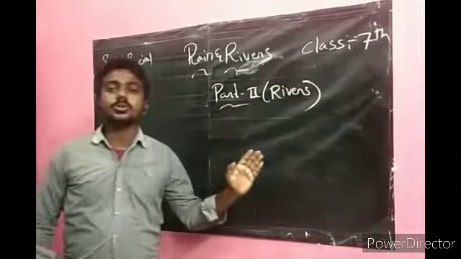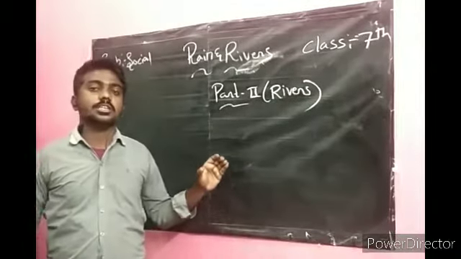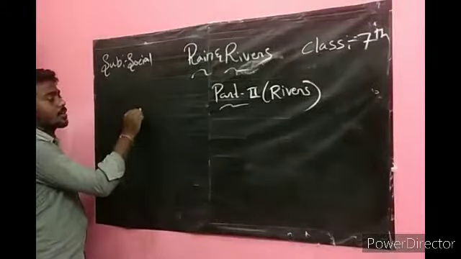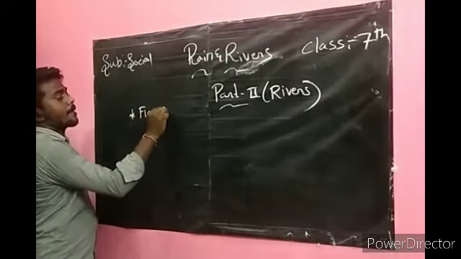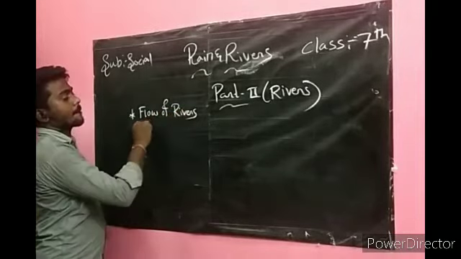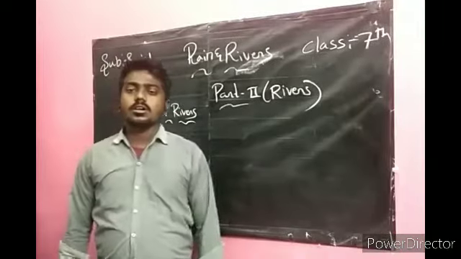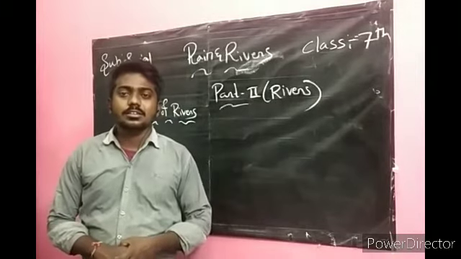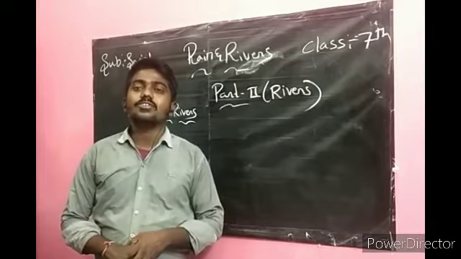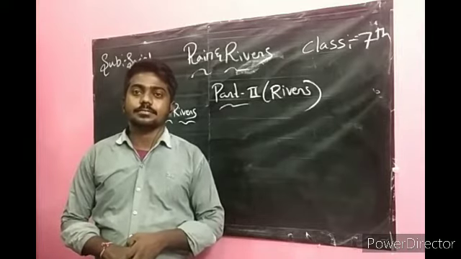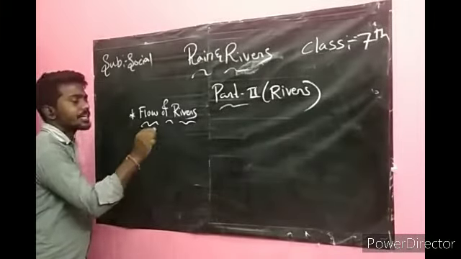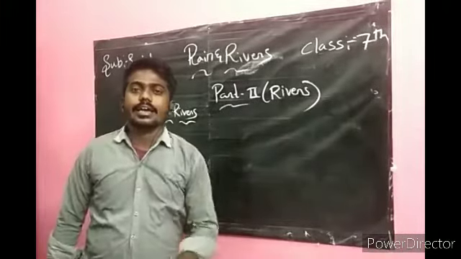Coming to part 2, we will discuss the rivers. Coming to the first topic, flow of rivers. What happens when the rainwater falls on the earth?